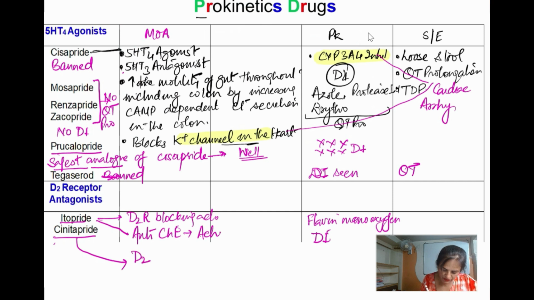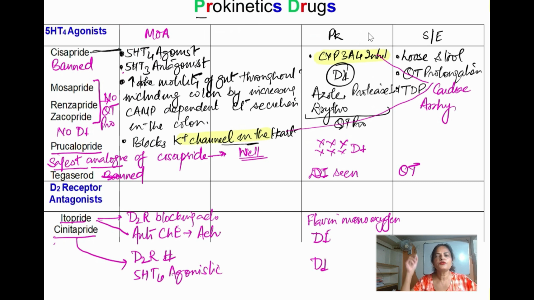They are also same way, D2 receptor blocking action, plus a little bit they have 5HT4 agonistic action and little bit 5HT2 action that is also seen with this group of drug. And there is no drug interaction that is seen with this group of drug. And side effect, sometimes because it is a D2 receptor antagonist, इसके साथ आपको galactoria and gynecomastia that can be seen, but that is also rare. So this is all about the prokinetic drug.